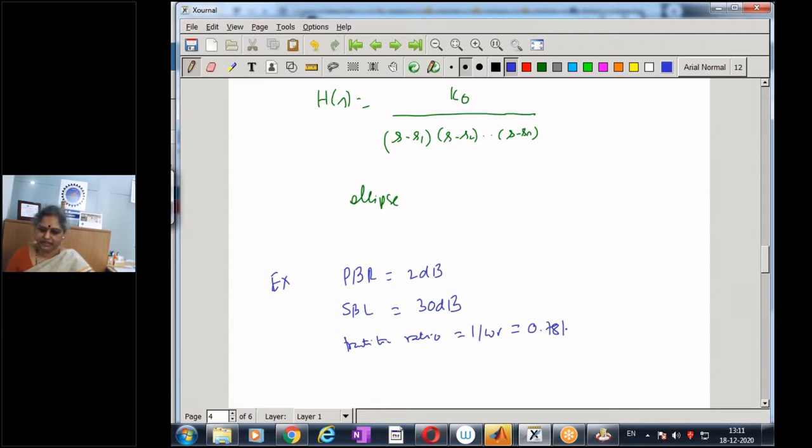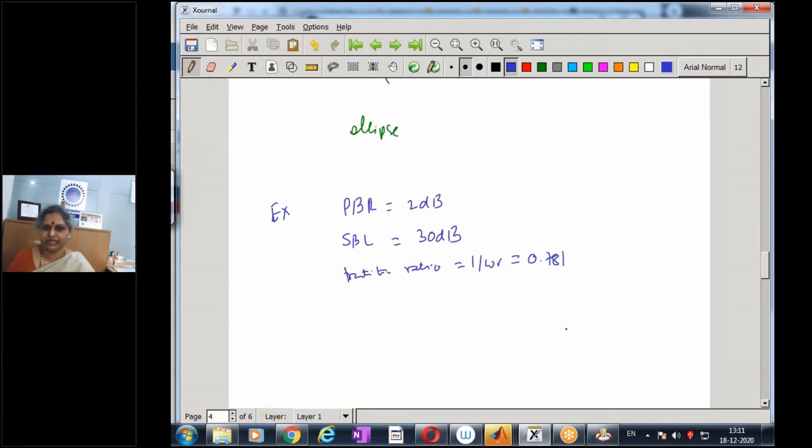Let us say these are our given specifications. So now the first step would be to use this expression and compute epsilon, and then compute A, and then compute omega r.